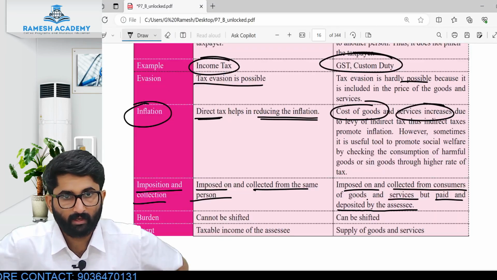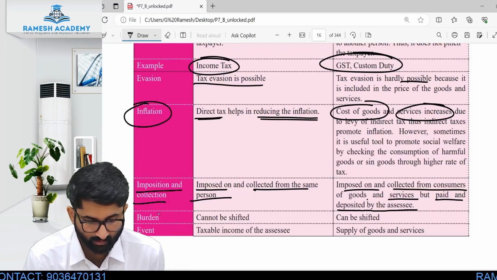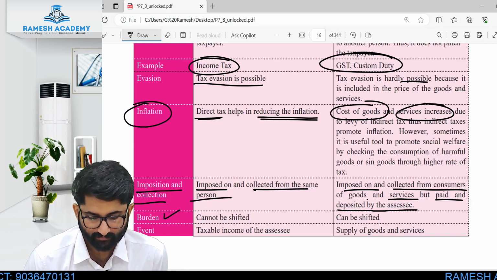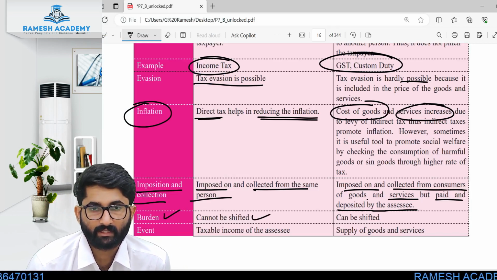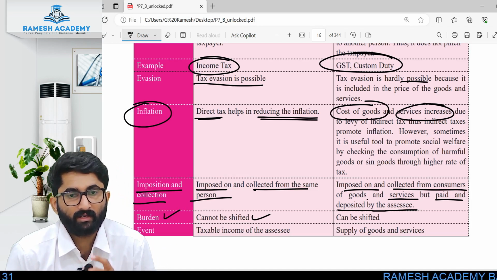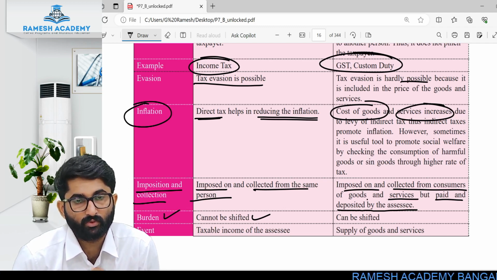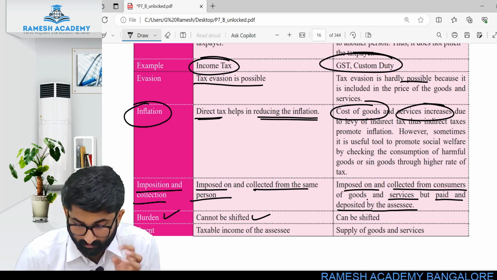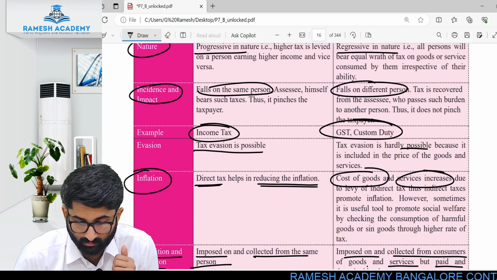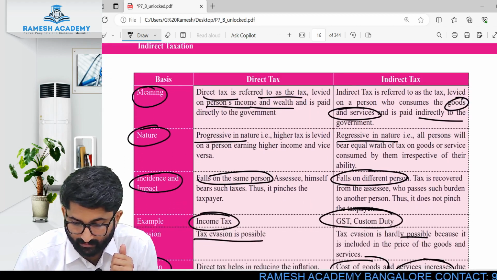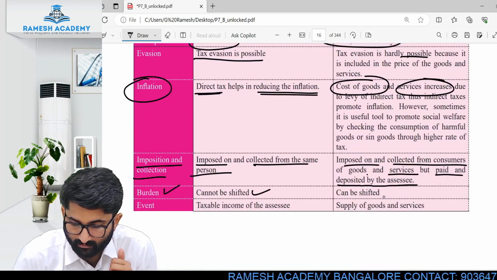Okay? Yes, children, I'm so sorry. Next one, burden. You cannot shift the burden in case of direct tax. That means if you are earning income, you have to pay the tax. You cannot shift the burden. But in case of indirect tax, you can shift the burden.